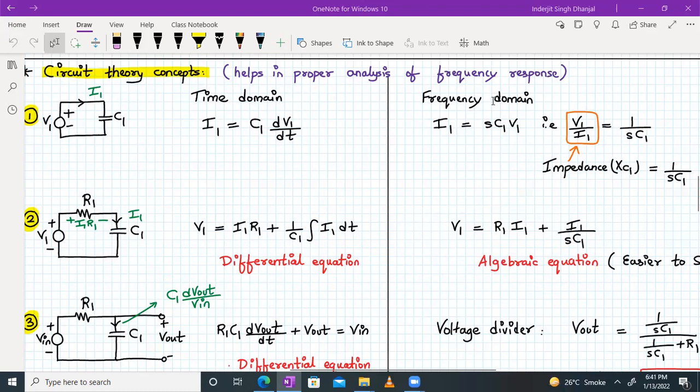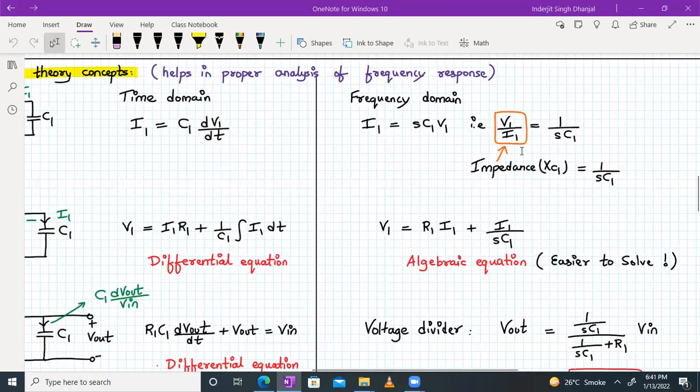In frequency domain, however, we know that the capacitor will be replaced by SC1. So what will be the formula for current? The current formula will be I1 equals SC1 into V1. So we can rewrite this as V1 upon I1 equals 1 upon SC1.